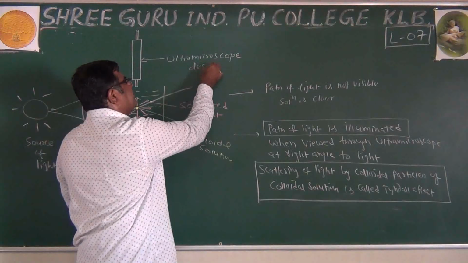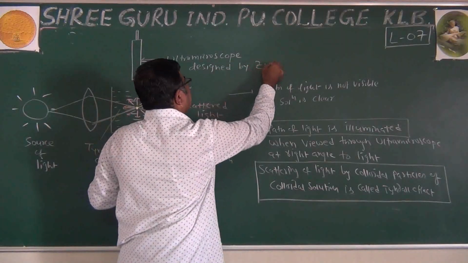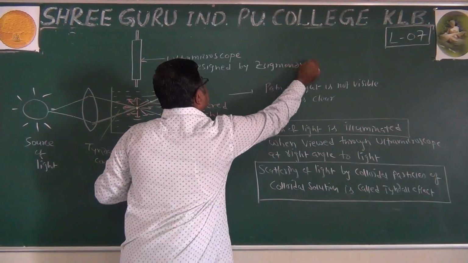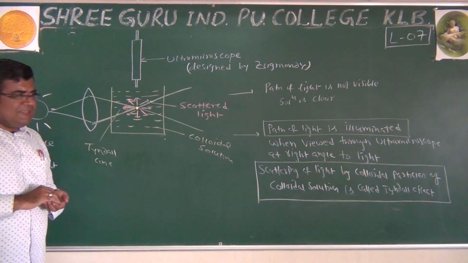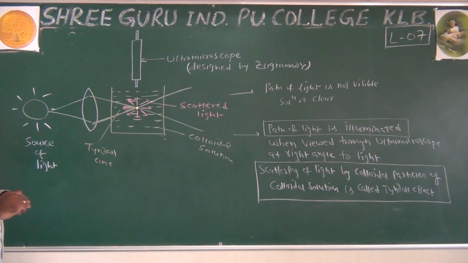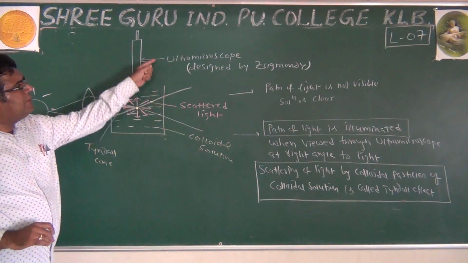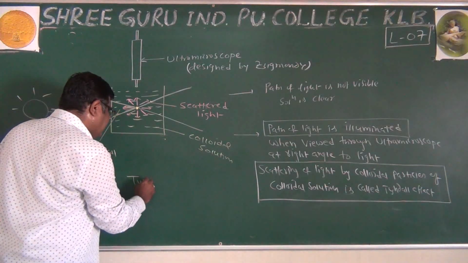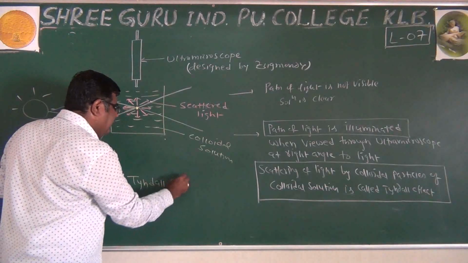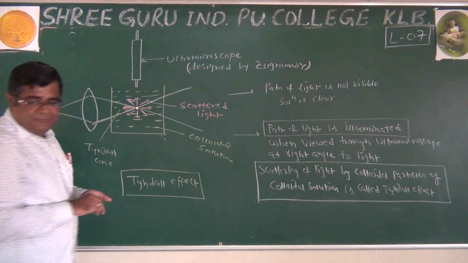In examination you need not write this, but it was devised by Sigmund, name of scientist, who devised this ultra microscope. So we have source of light, Tyndall cone, colloidal solution, scattered light, ultra microscope, and then as usual we have to give a label to the diagram as the Tyndall effect.